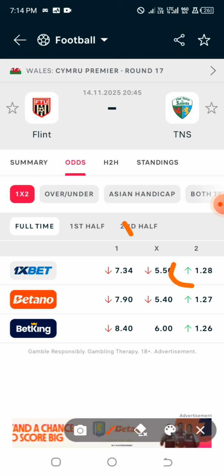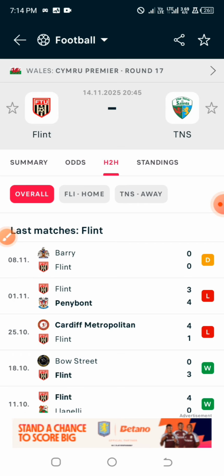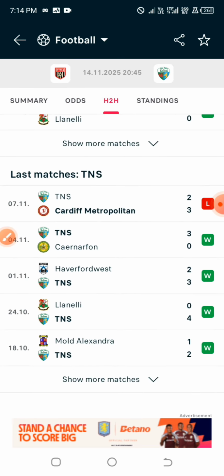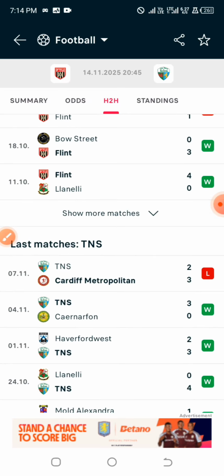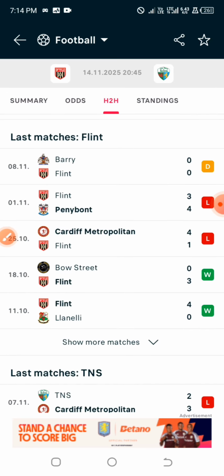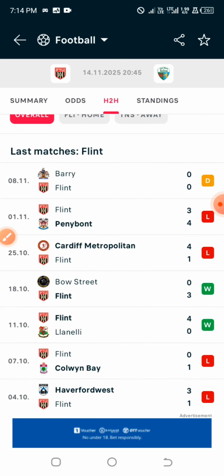So don't forget, when we talk about the 5 models, I said the win rate, which happens to be the first model, is that the favorite team to win must have at least 6 wins or more in their last 10 games. And for this particular game, it is obvious that this particular team currently has 9 out of 10 wins in their last 10 games against other opponents. And for the home team, don't forget I told you guys that they must not have more than 4 wins in their last 10 games. And we have the home team results here. I think they had just 3 wins in their last 10 games.